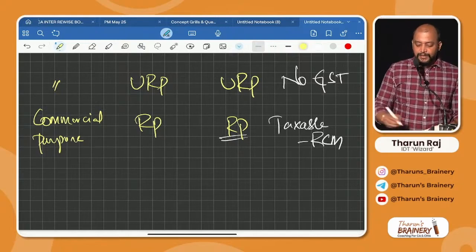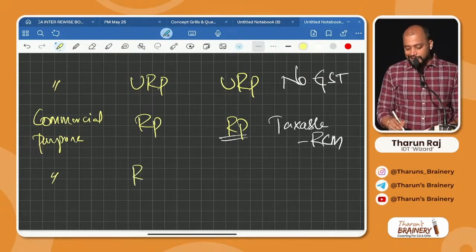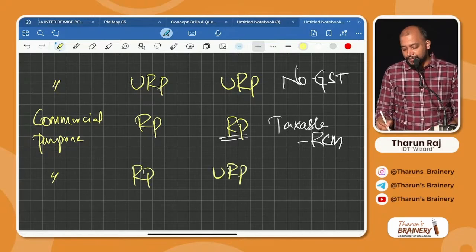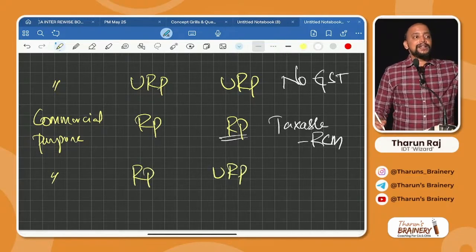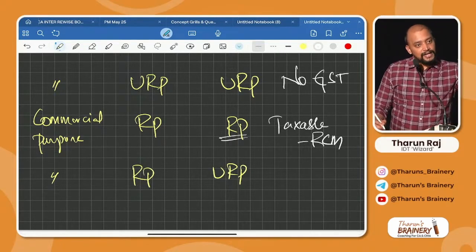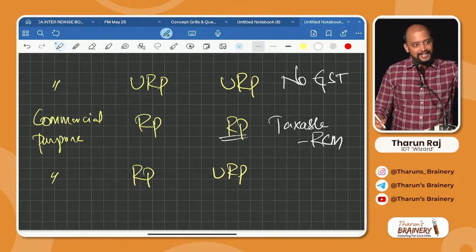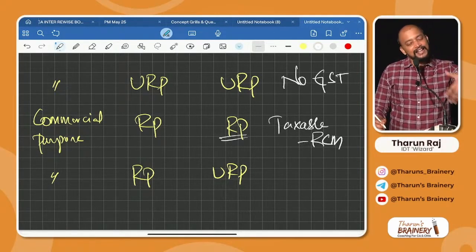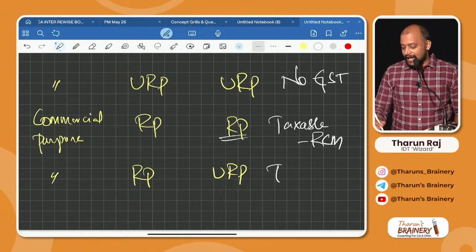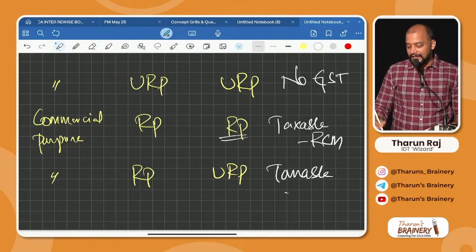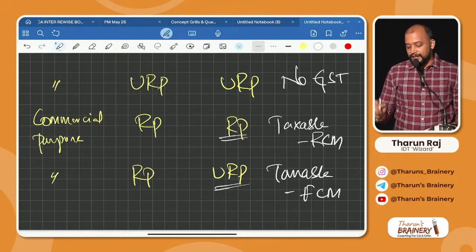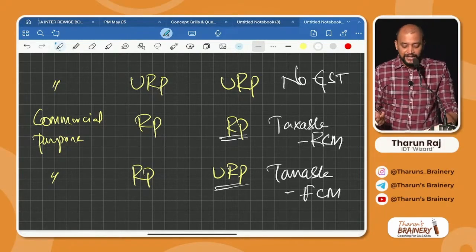Suppose it is commercial purpose by a registered person to an unregistered person, then the moment it is commercial, taxable. Got it? Commercial taxable. Taxable under FCM. Why FCM? Because the recipient is unregistered.